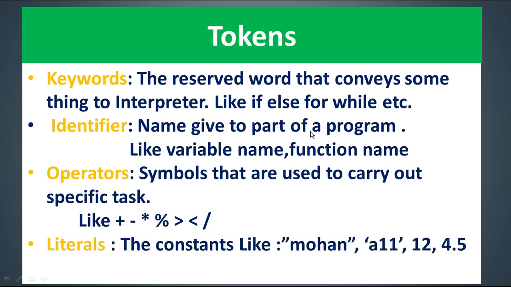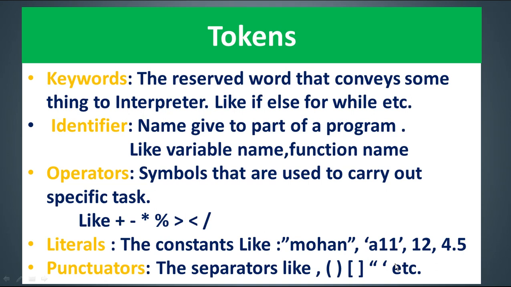Literals: the values which you represent in your program, the name of a person, the marks of a person, the height of a person, whether true or false. There are a number of kinds of literals, the constants that you will be storing and manipulating. These constant values are called your literals, and you will be storing them in the form of variable names. Clear? Anything in double quotes is a string literal, or single quotes in Python, both are allowed. And numeric literals, integer or decimal numbers.